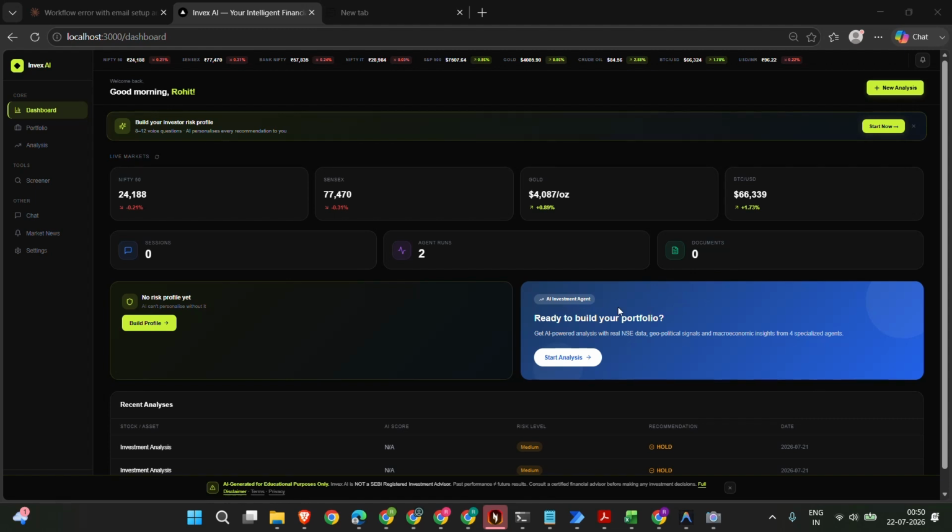So the end-to-end result is that cost-aware routing across the whole system has cut the hallucination rate by roughly 22% and inference cost by around 30%, without the user ever seeing a hard crash. Worst case, they see a clearly labeled fallback response, never a broken page. So this is Invex, our 4 parallel agents reasoning over your real portfolio, a screener and a reliability layer designed so that when, not if, an LLM call fails, the user never feels it.